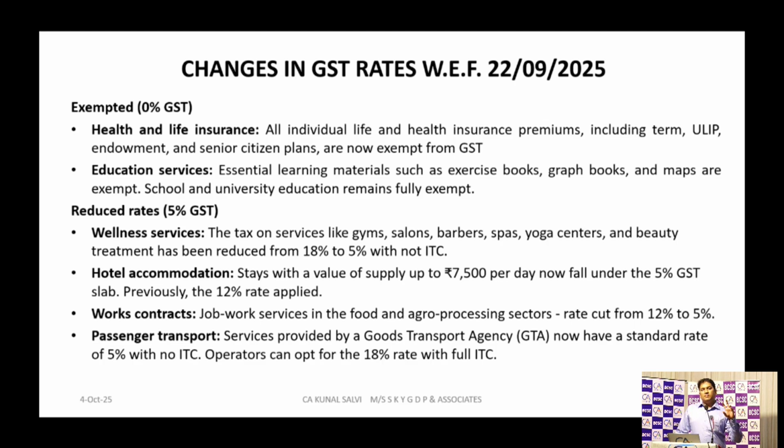Further, if your rate or your outward supplies rate reduce from 18 to 0 or 12 to 0 or 5 to 0, whether you will have to reverse ITC on that specific stock which is lying over there on 21st night. So yes, section 18 subsection 4 will apply. Whatever stock is there, whatever reduction or your product become exempted now, because 18% से आपका 0 पे आ गया, मतलब it will fall under exempted category. So any taxable product which is become exempted, जो स्टॉक के ऊपर का आपका ITC प्रोपोर्शनेट ITC आपको सेक्शन 18 सबसेक्शन 4 के तहत आपको वो रिवर्स करना है. So that will be applicable.